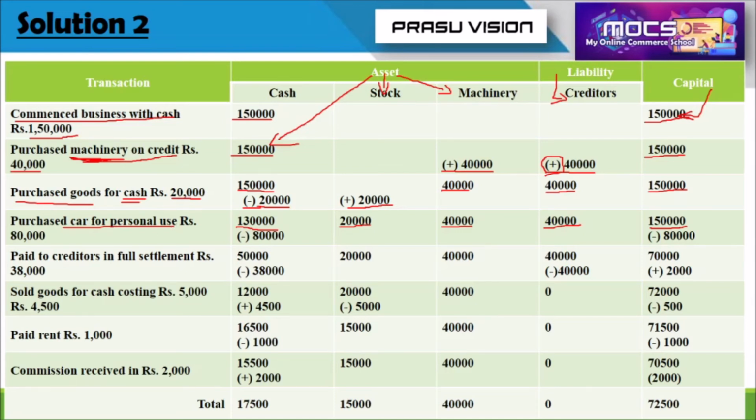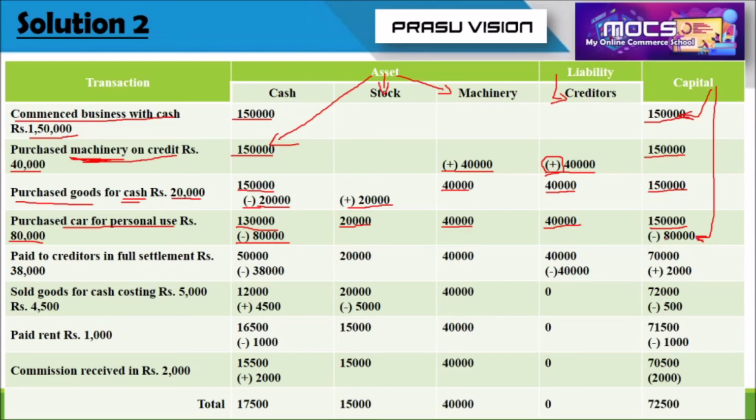So 80,000 is taken from the firm's account for purchasing the car. Actually, that amount is taken from the cash account. That indicates they had taken the amount from the capital also. So please look at the recording of that transaction. Cash is decreasing, 80,000 will be deducted from cash. Also, you remember the value of capital will also decrease.